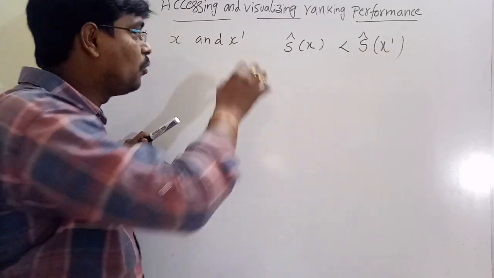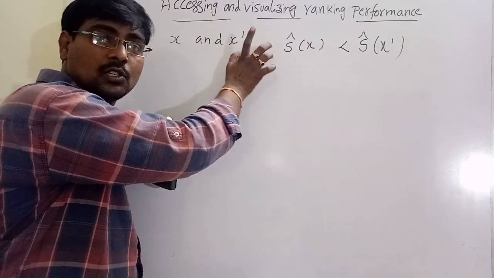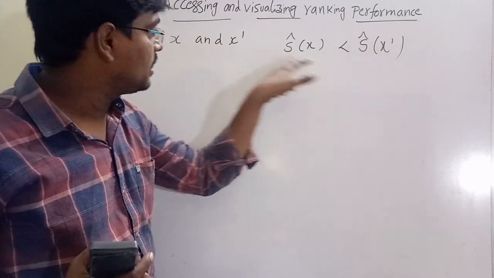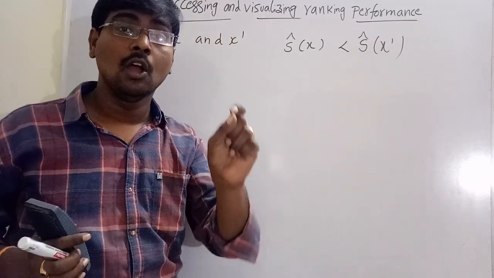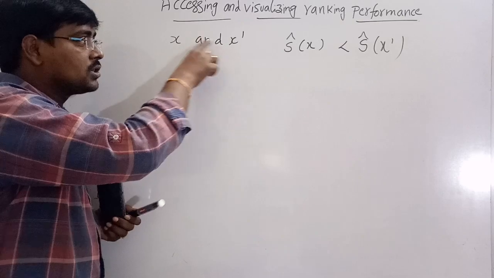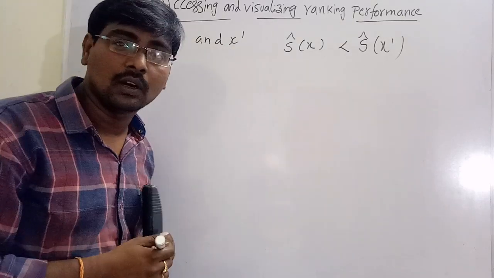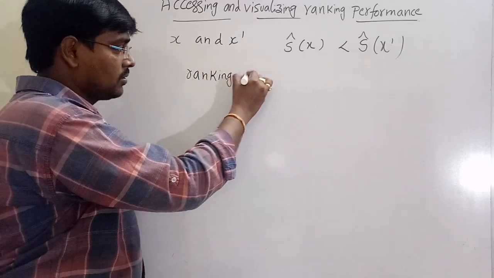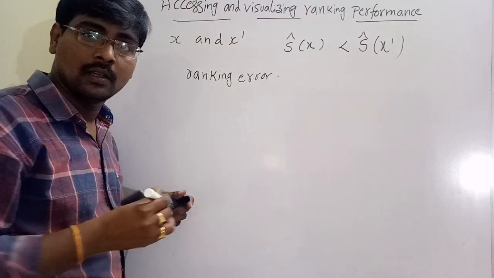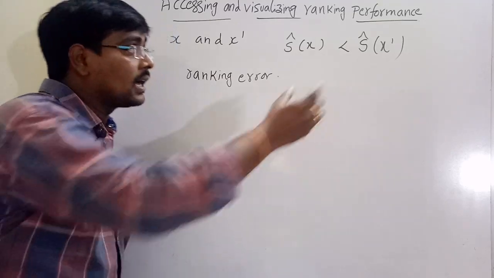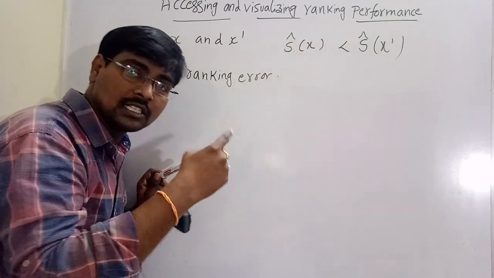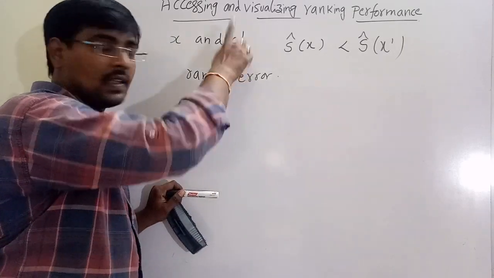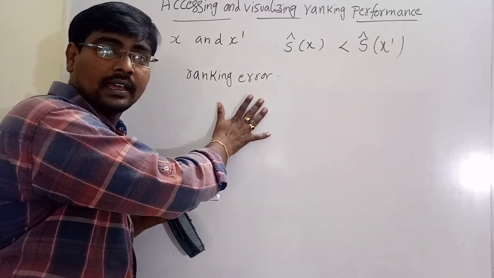But originally x is the positive and x dash is the negative. According to scores, we assume that x dash is the positive, but originally x is the positive and x dash is the negative. Then what is that? That is called ranking error. According to scores, that is a positive, but originally that is a negative. That is called ranking error.